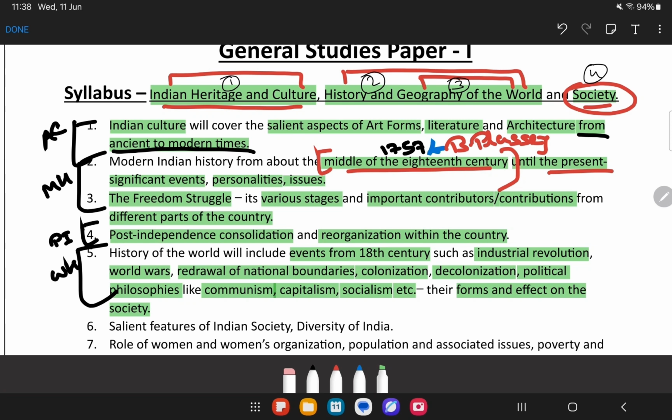So now we know that many toppers have said that we need to know the syllabus by heart. Now what does that mean?